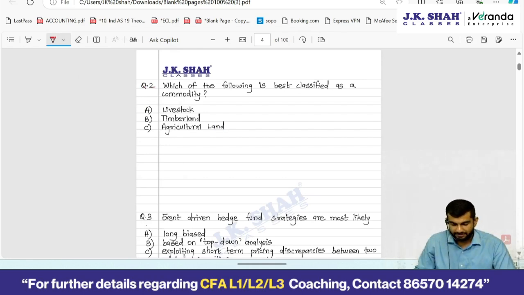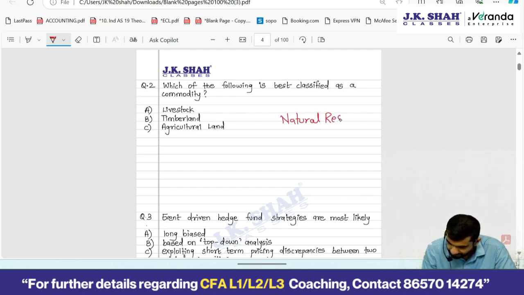Okay, which of the following is best classified as a commodity? Okay, livestock. Why not timberland and agricultural land? No, so understand one thing now. There are natural resources. Natural resources are classified in three types: commodity, timberland, farmland. Farmland means your agricultural land.